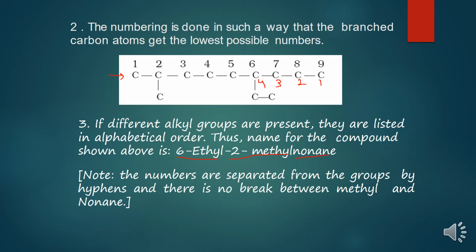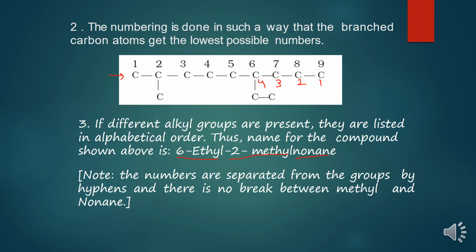That means on the 6th position an ethyl group is there, on the 2nd position a methyl group is there, and the total number of carbon atoms is 9, bonded with single covalent bonds, called ane.